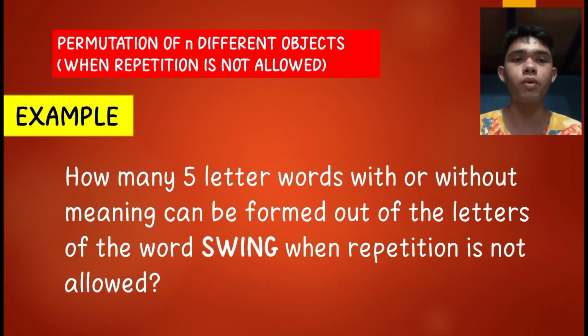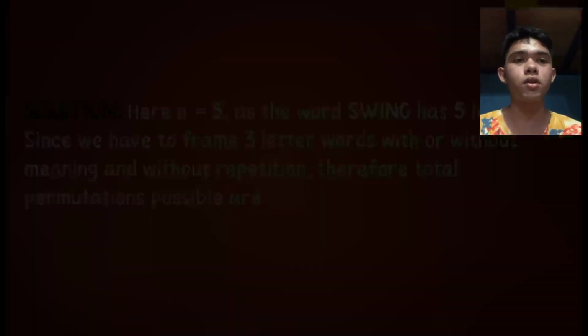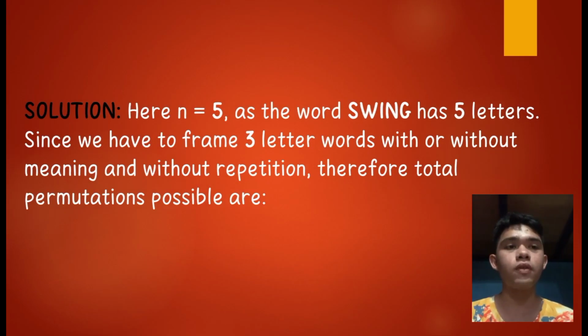For example, how many 3-letter words, with or without meaning, can be formed out of the letters of the word SWING when repetition is not allowed? So the solution is here: n equals 5 as the word SWING has 5 letters. Since we have to form 3-letter words with or without meaning and without repetition, the total permutations possible are